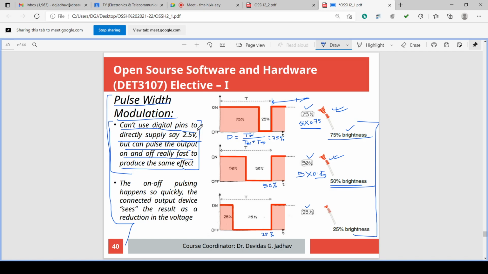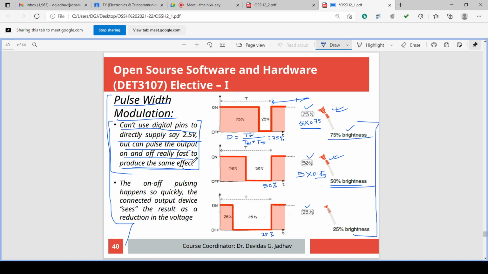These digital pins are not sending 2.5 directly, but they can send the pulse output on and off really fast to produce the same effect as analog 2.5. You will get the effect of analog 2.5, but it is not analog. If you again want actual analog, then you have to demodulate that.